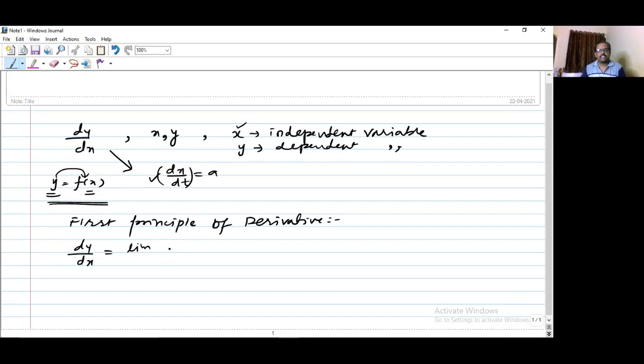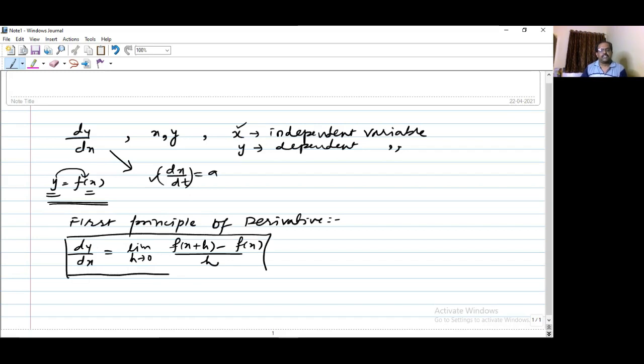So that method of finding the limit of the function is nothing but finding the derivative of that function. So what is that definition? What is that formula? Let us see. The limit of f of x plus h minus f of x, divided by h, as h tends to 0, is the first principle of derivative.